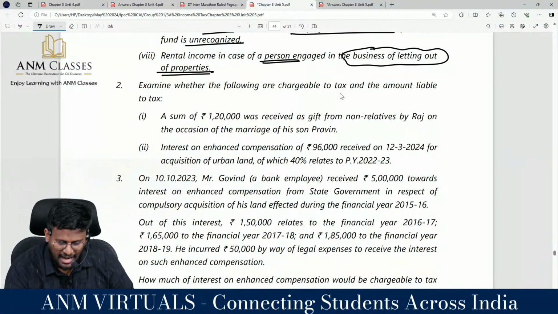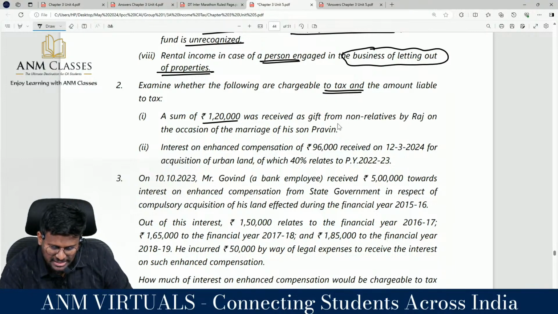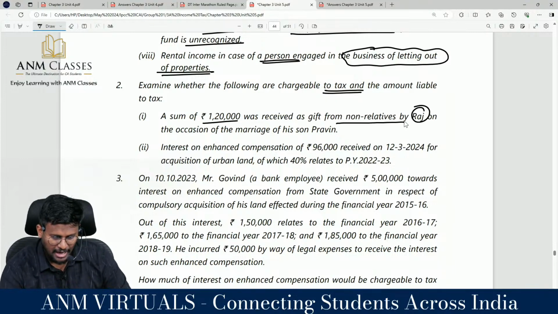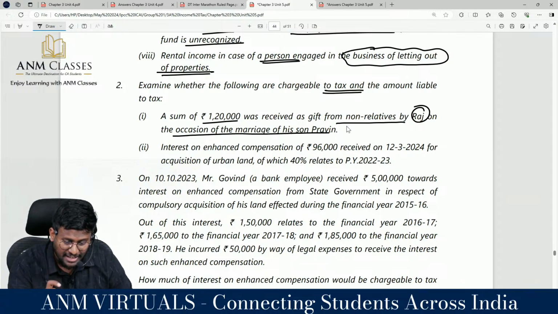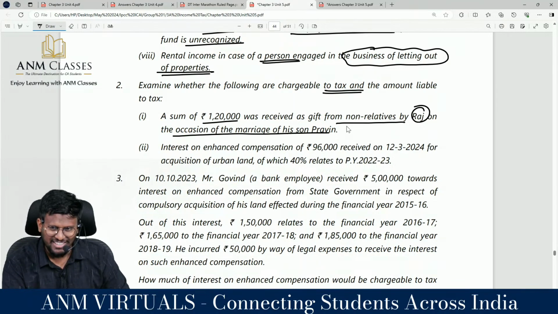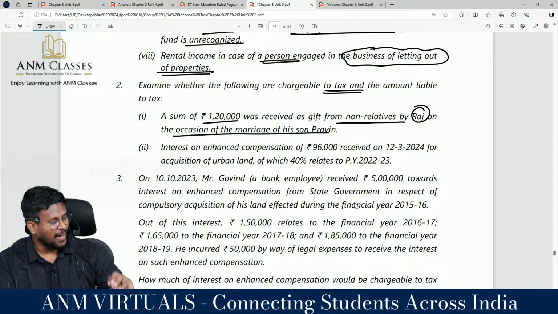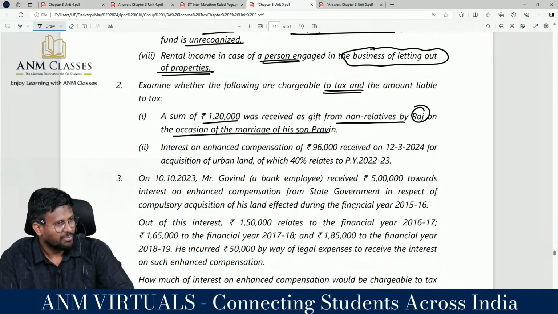Examine whether the following are chargeable to tax and the amount liable to tax. A sum of 1,20,000 was received as gift from a non-relative by Raju on the occasion of marriage of his son Praveen. Whose marriage is it? Who gave the gift? Correct? So who should have received the gift? Praveen should have received it.